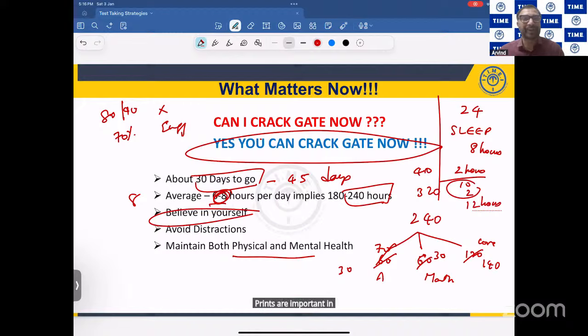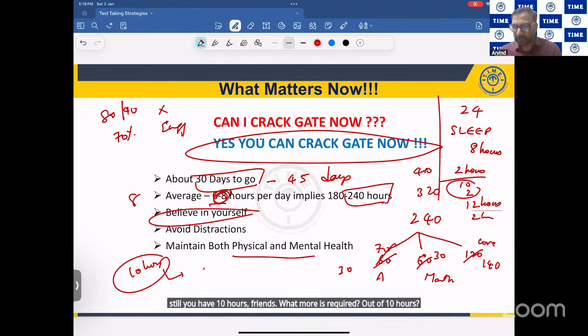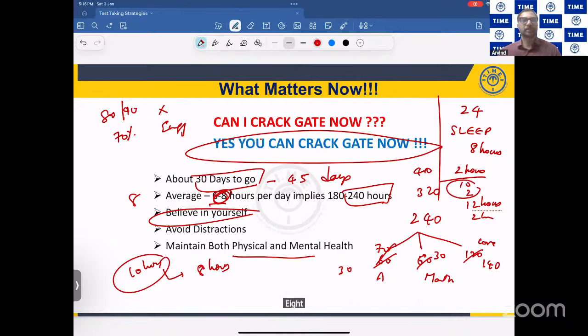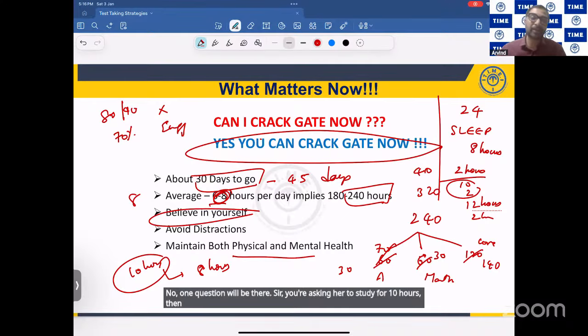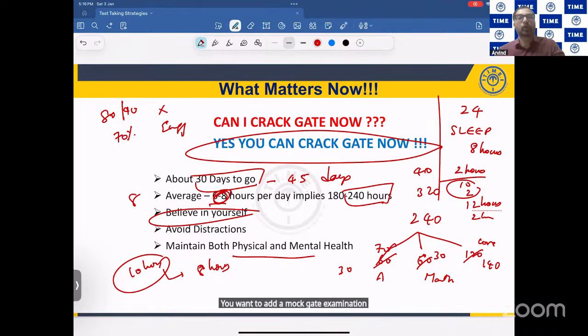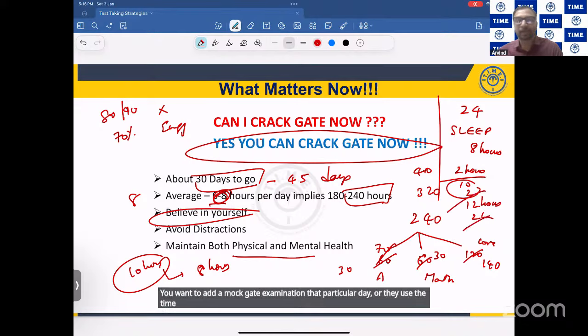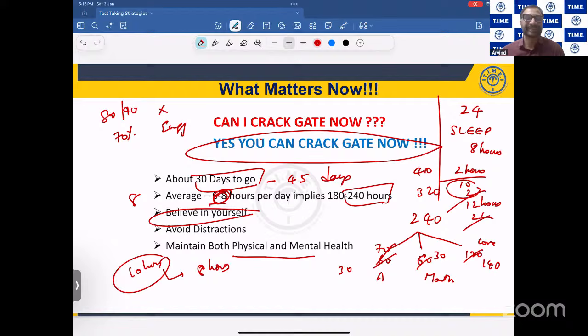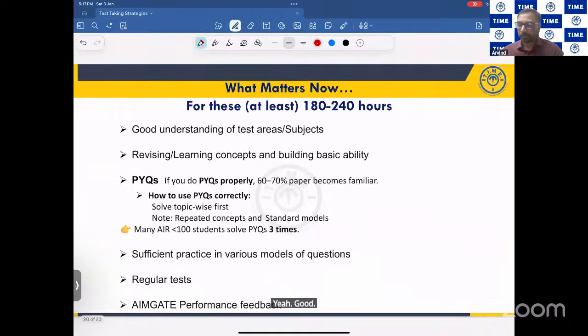Friends are important in life, right? Spend 1-2 hours with them. Still, you have 10 hours, friends. What more is required? Out of 10 hours, study for 8 hours. Now, one question will be there. Sir, you're asking us to study for 10 hours, then when will I write my mock GATE exam? You want to write a mock GATE examination that particular day, or use the time for friends and Instagram. Simple. This 8 hours doesn't involve taking the mock GATE exam. Clear? Good.